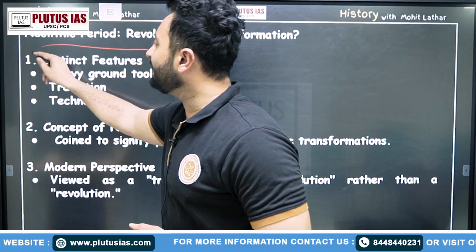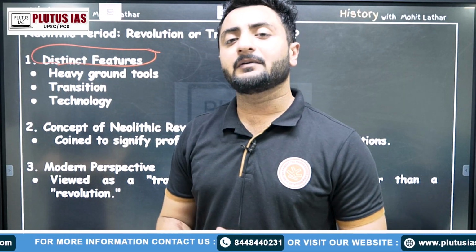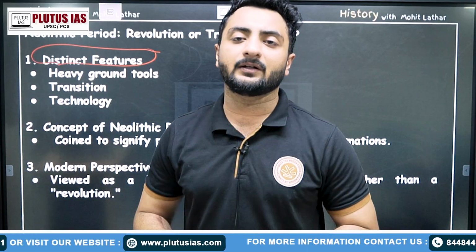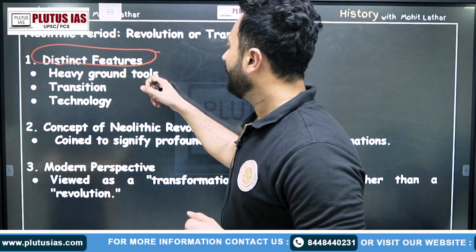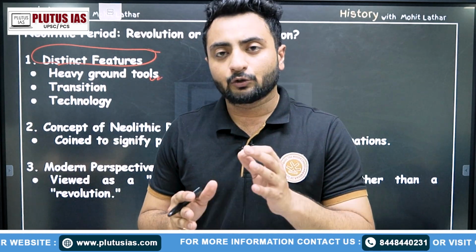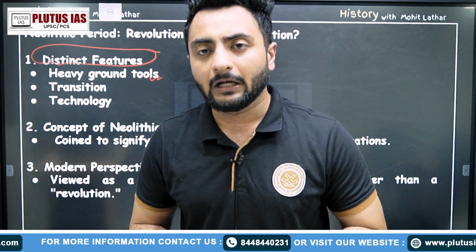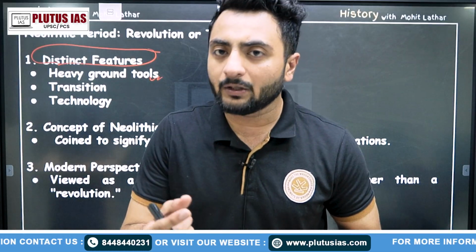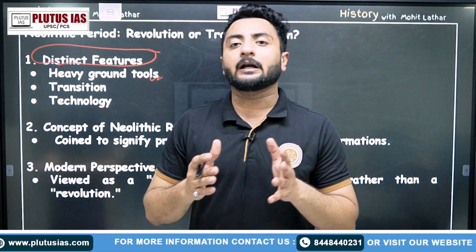Because in the Neolithic age, we see some distinct features that were not visible in the Paleolithic or Mesolithic era. How? We have heavy ground tools for grinding, for pecking, for boring. So the tools that we found in this era range from microlith to very heavy ground tools, which were not visible in the earlier era.